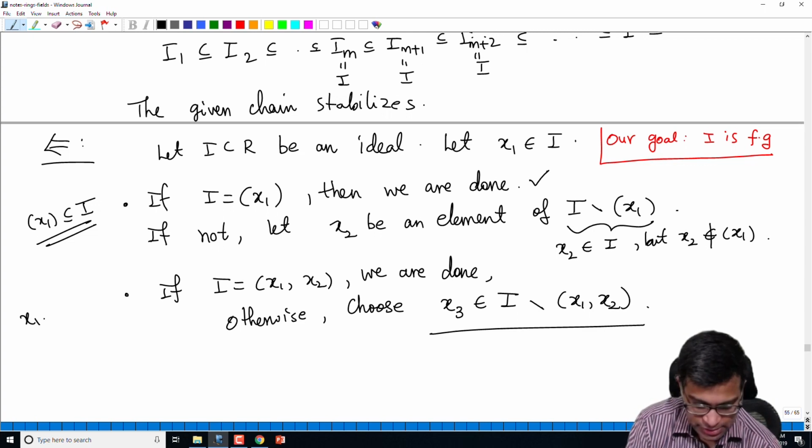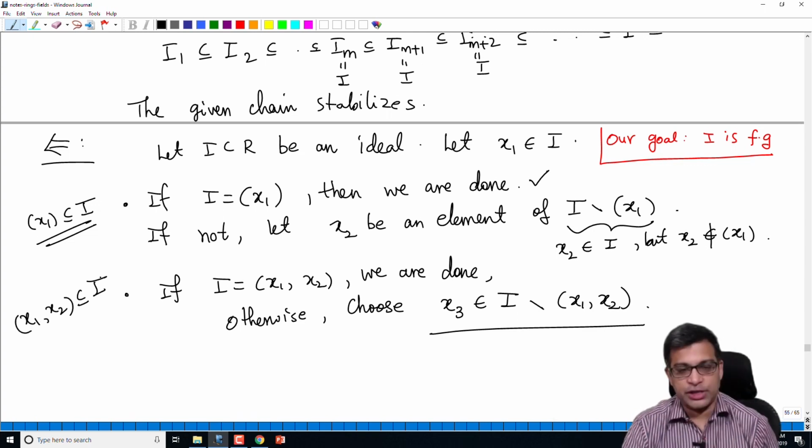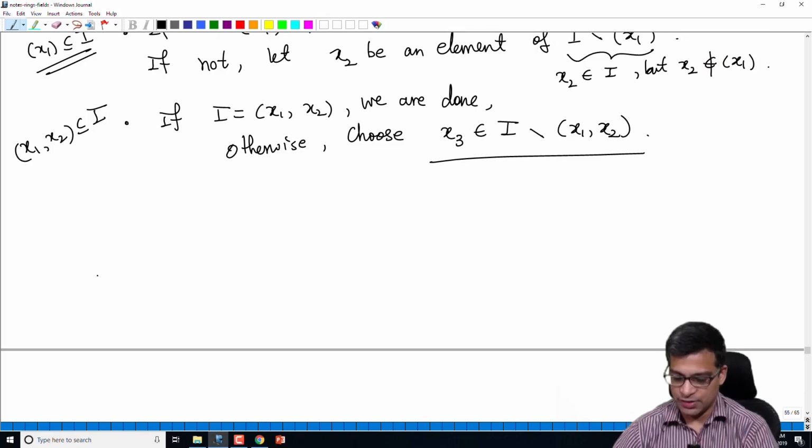Right? In the second stage, the ideal generated by x1, x2 is contained in I, because x1, x2 are elements of I. If it is equal to I, we are done, we stop the process. If not, I is strictly bigger than the ideal generated by x1, x2. So we can choose an element in I that's not in the ideal generated by x1, x2. And we keep doing this.